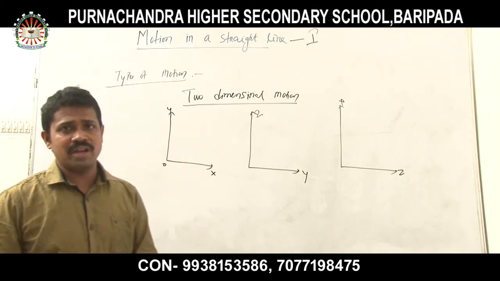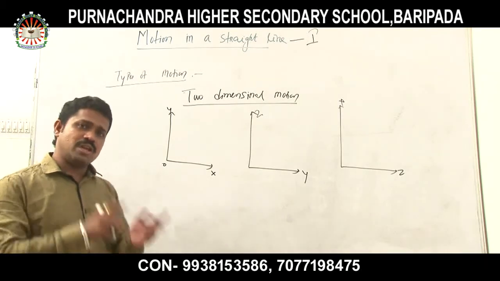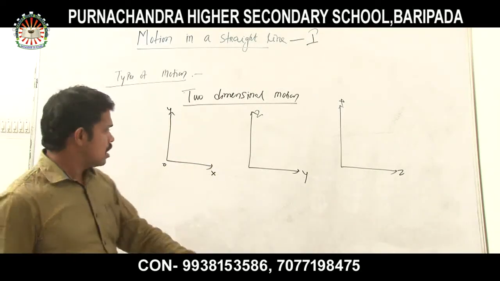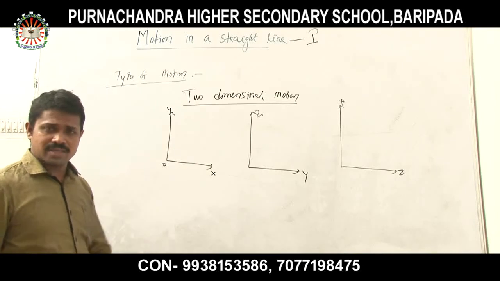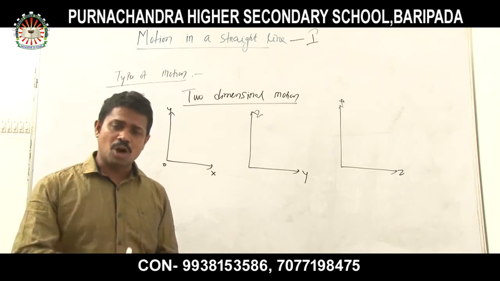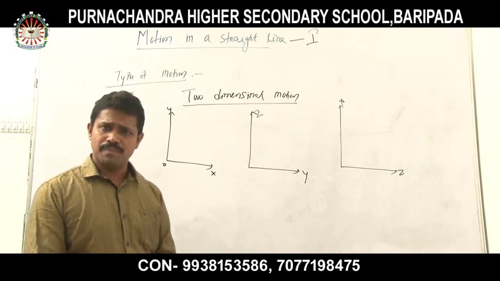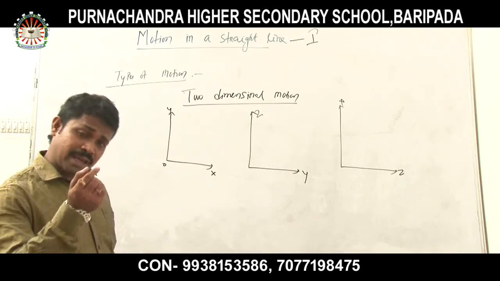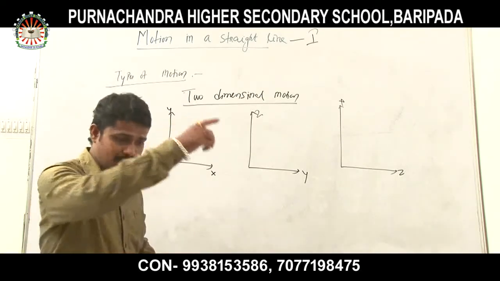These examples are very important. So one-dimensional motion is motion in only one dimension. Two-dimensional motion is in two dimensions, either xy or yz or zx. Examples: movement of billiard balls on the tray, or movement of dots on the carom board. Understood? Okay. Another example is circular motion.